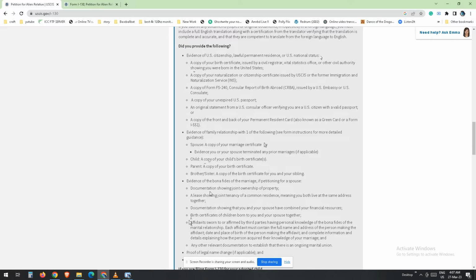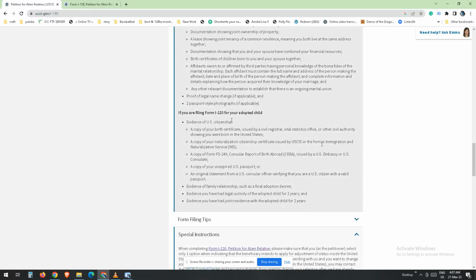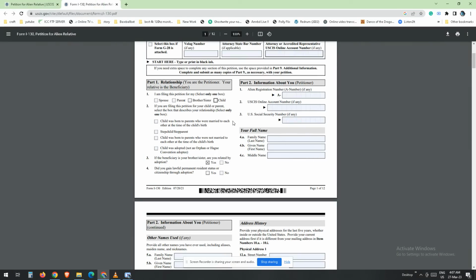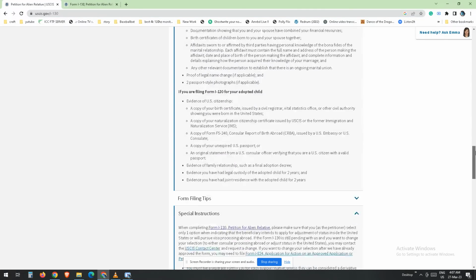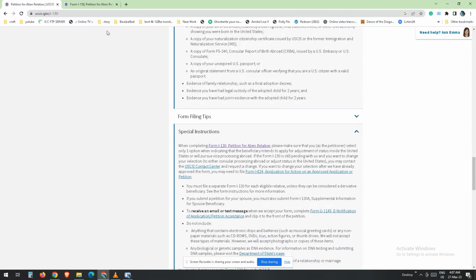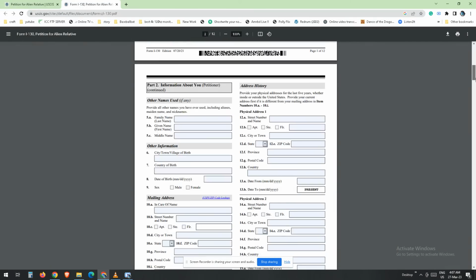Step 2. Fill out Form I-130. Once you have gathered all the required documentation, you can begin filling out Form I-130. The form is available online on the USCIS website, and you can complete it electronically or by hand. Make sure to fill out all the required fields and double-check your information for accuracy.